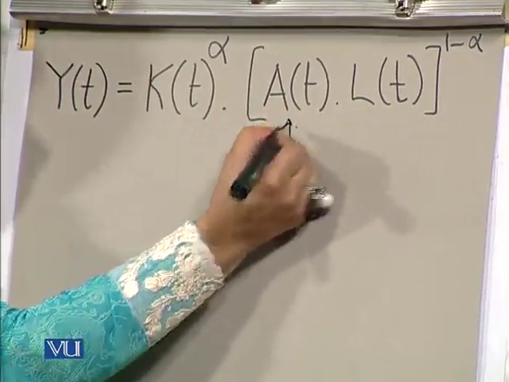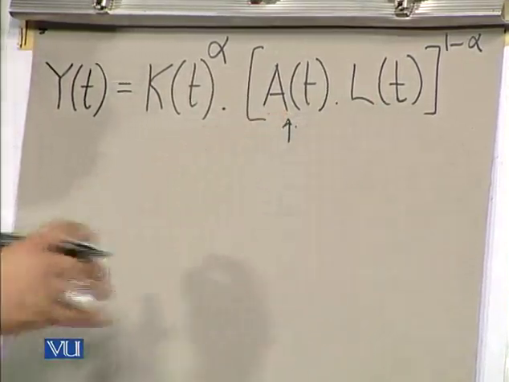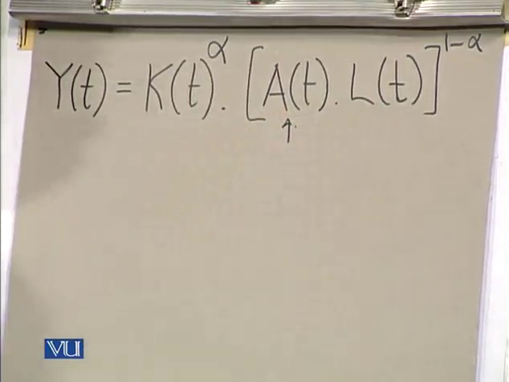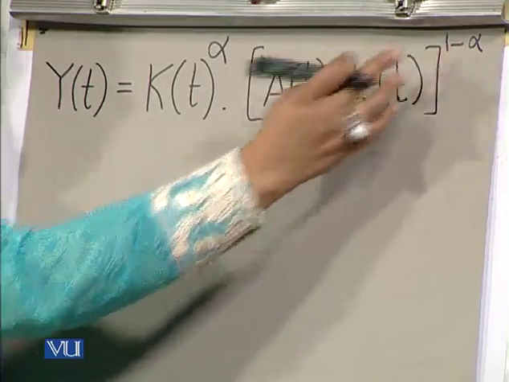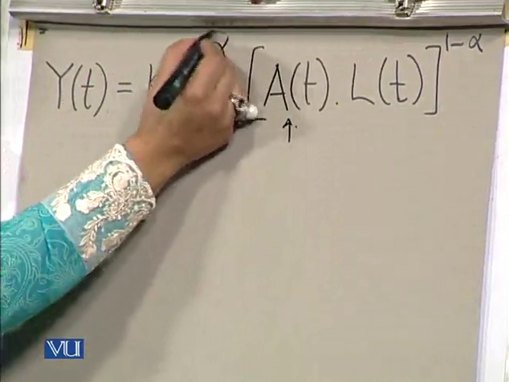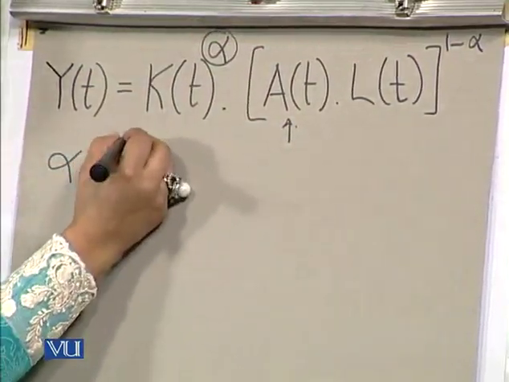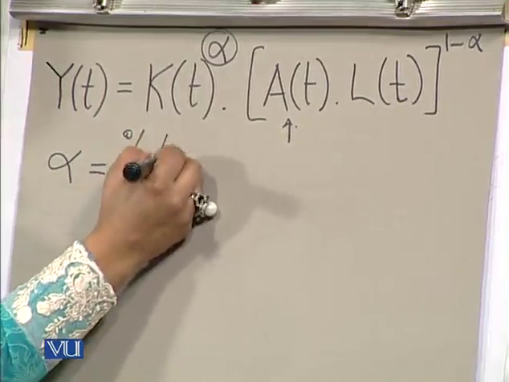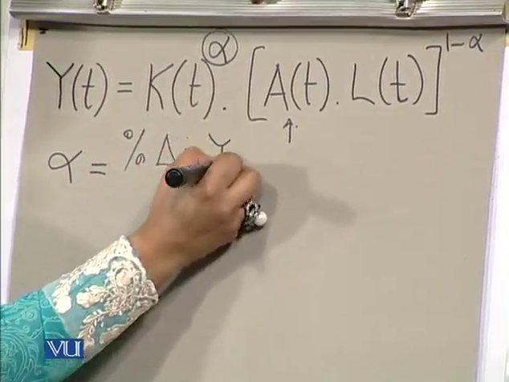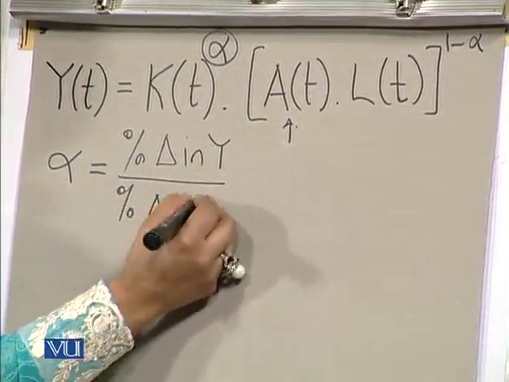So we see that this is the productivity of the labor force, and the labor force and productivity both are going to vary or change over time, and this is 1 minus alpha is the elasticity. So I'm just going to briefly discuss what is meant by this alpha and 1 minus alpha. So alpha is basically the proportionate or the percentage change in income due to the percentage change in capital input.